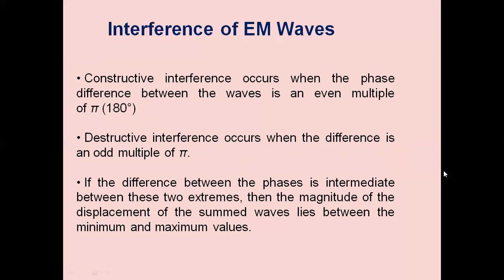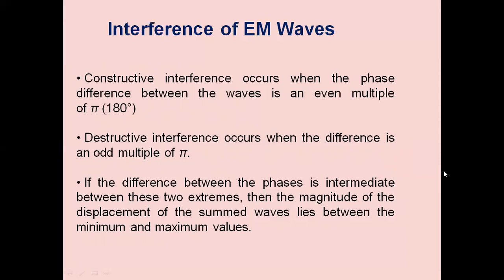Pi, 3 pi, 5 pi, 7 pi, and so on. So when the different phase shifts are added, then we will be getting the destructive interference where the resultant amplitude is less than the individual amplitudes. If the difference between the phases is intermediate between these two extremities, then the magnitude of the displacement of the summed wave lies between the maximum value and the minimum value. So it depends upon the phase difference between the two waves.